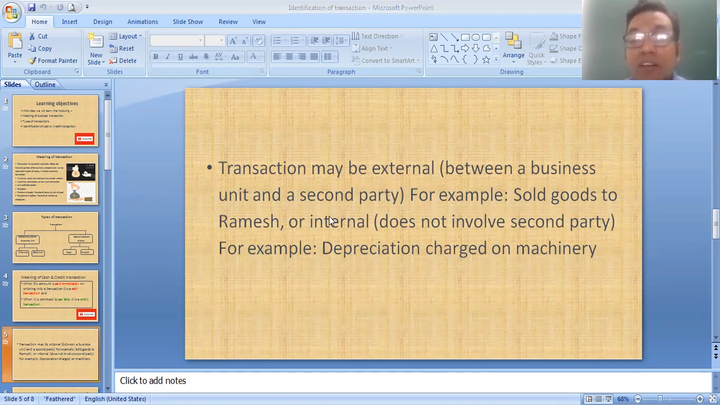Now, what is the meaning of internal transaction? Internal means it does not involve a second party. Within an organization, if a transaction is done, that type of transaction is known as an internal transaction.